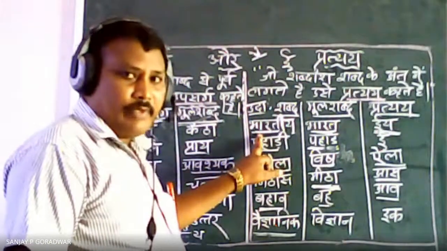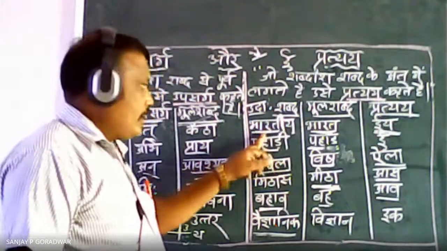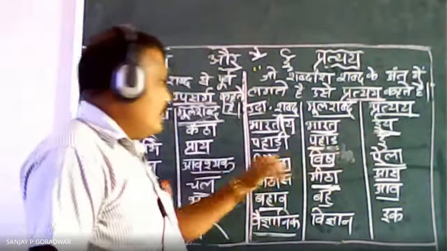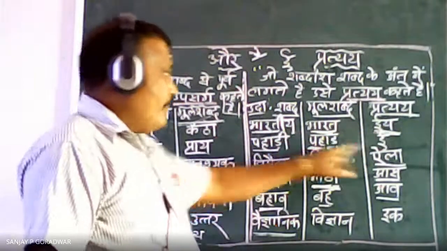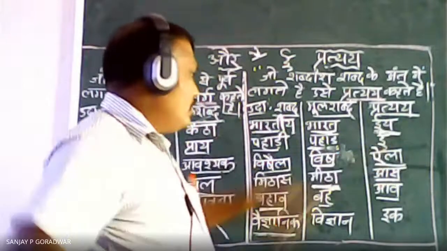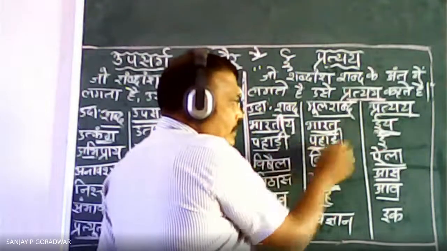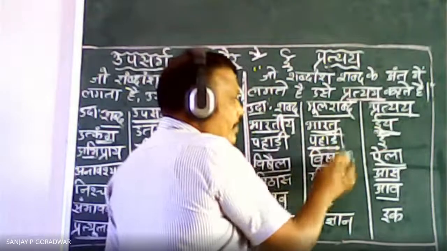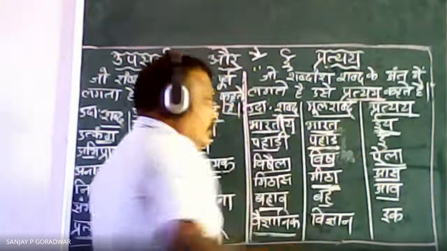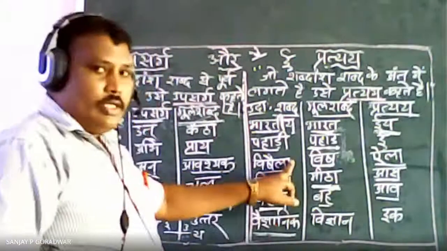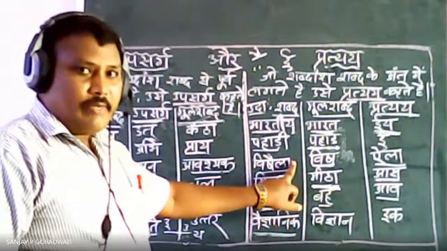Bharatiya, Bharat plus iya. Pahadi, Pahad plus e. E symbol you can join here. E is equal to right side of the matra. So what will become there? This pahad will become pahadi. Correct? So when you are doing this, you should be aware of the symbol of matras there.